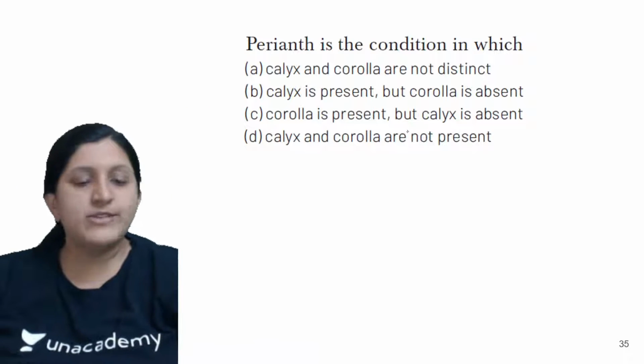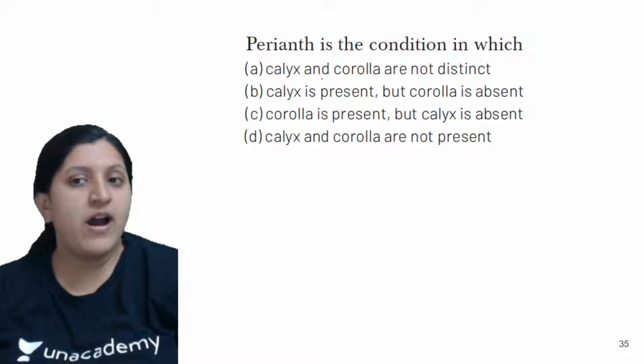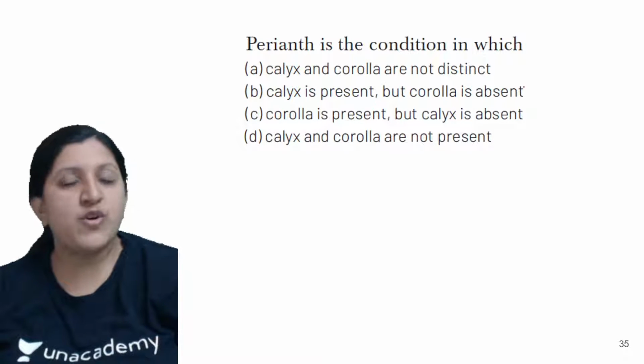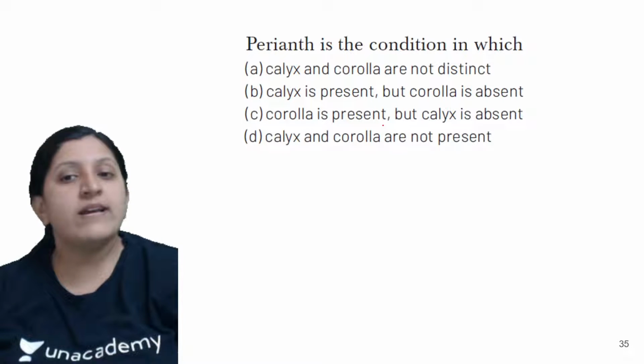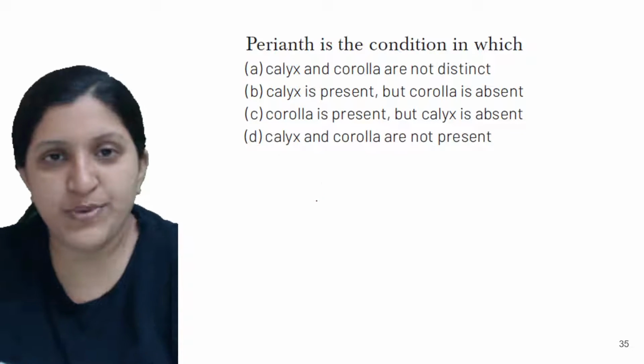So perianth is what? Perianth is a condition in which calyx and corolla are not distinct. Calyx is present but corolla is absent. Corolla is present but calyx is absent. Calyx and corolla are not present.